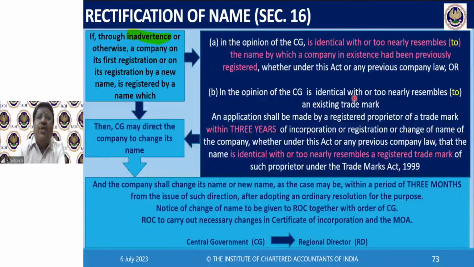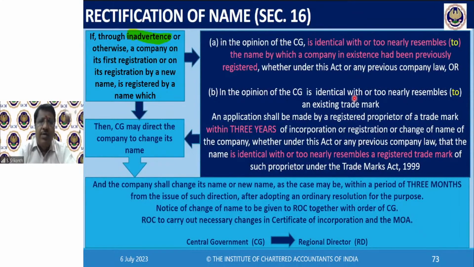If in the opinion of the central government, this name is identical with or too nearly resembles an existing trademark, an application shall be made by a registered proprietor of a trademark within 3 years of incorporation or registration or change of name. So there is a time limitation. You can't sit quiet and then suddenly come and say it is my mark. No, I already got a mark. You have to object within 3 years. Then the regional director will go through it and decide.